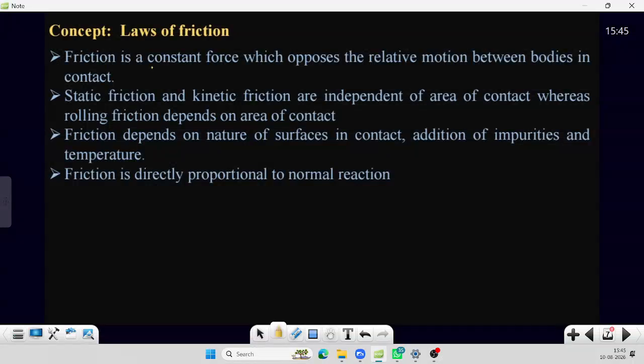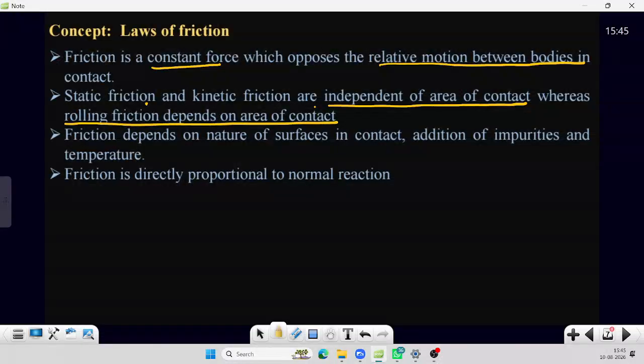Friction is a force which opposes the relative motion between the two bodies in contact. Static friction and kinetic friction are independent of area of contact, whereas rolling friction depends on area of contact. Area of contact means this body is in contact with this much area.